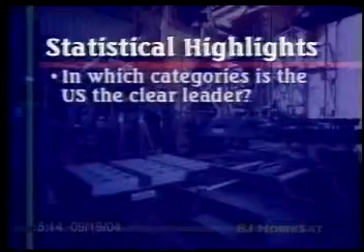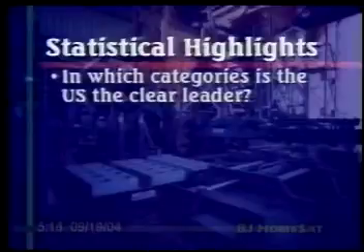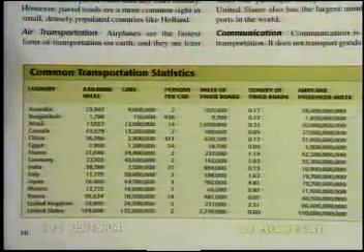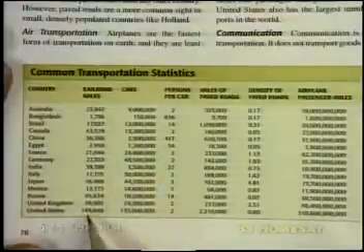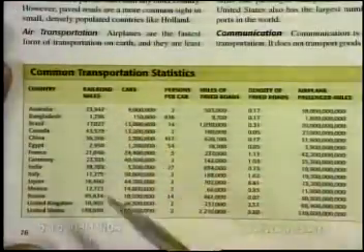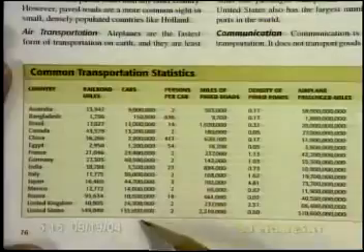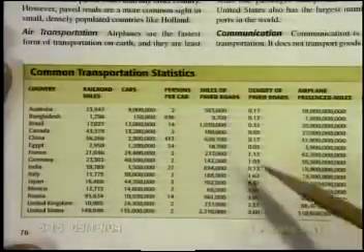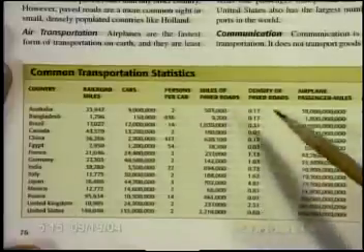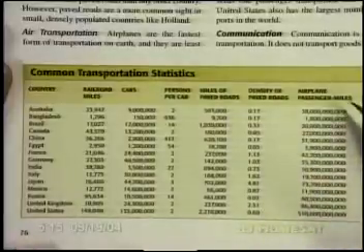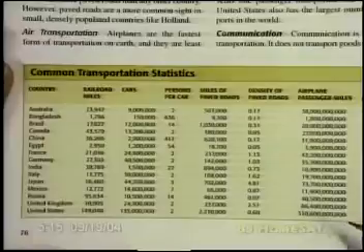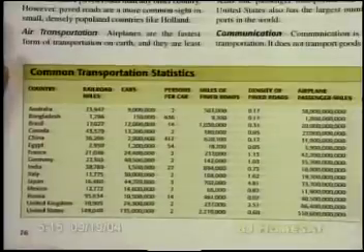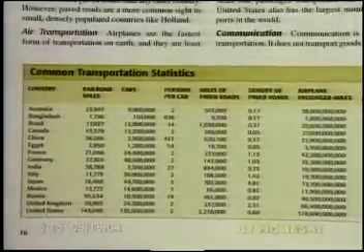In which categories is the U.S. the clear leader? Okay, just look here, United States, and you can find the number and kind of glance up the chart. Railroad miles, yes. Cars, yes. Persons per car, no. Miles of paved roads, yes, by far. Density, no. Several above us. Airplane passenger miles, yes. Definitely the most. And airports, more than twice the next country with 400 in Australia.